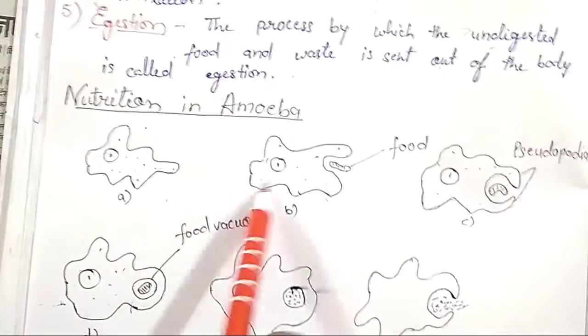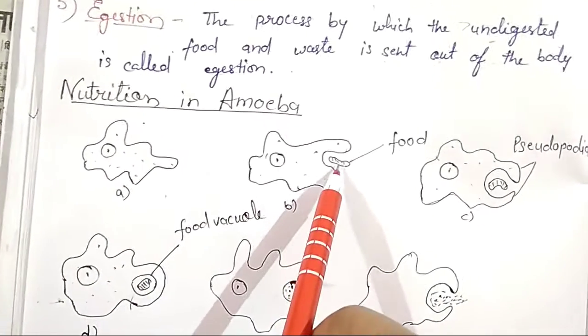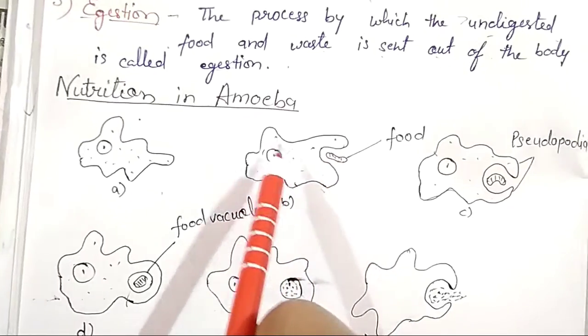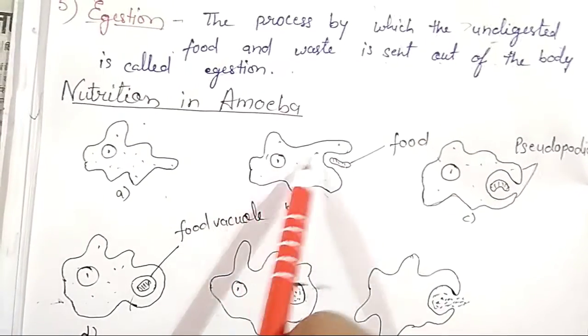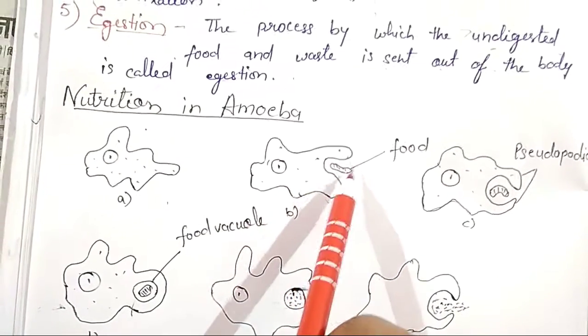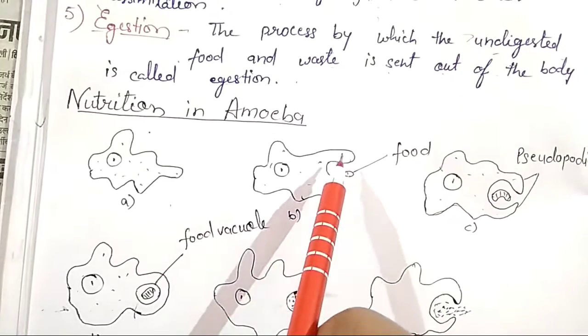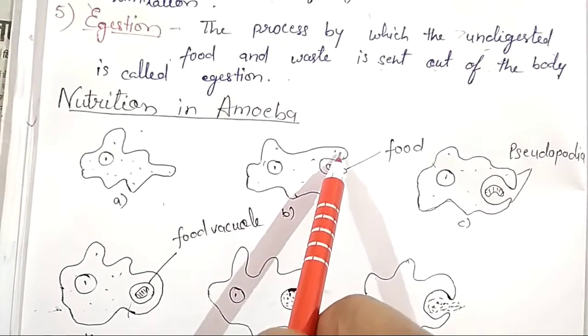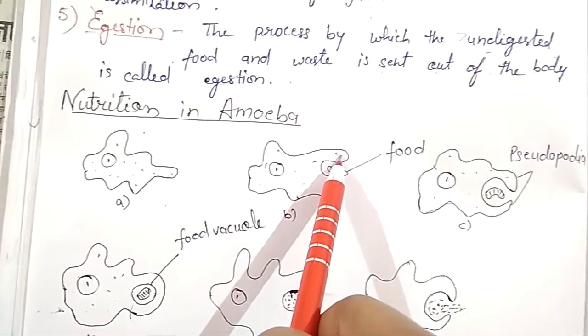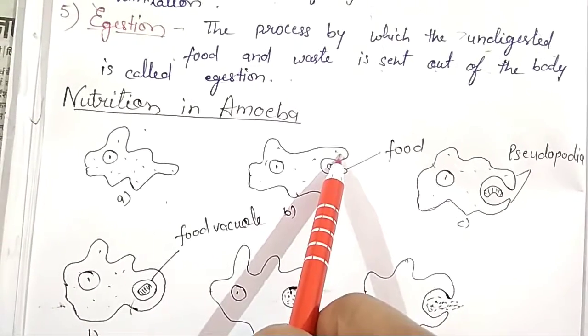So in the next diagram, just see, this is a food particle and this is the body of amoeba. It is going to take in this food particle. That's why this projection you can see is known as pseudopodia.